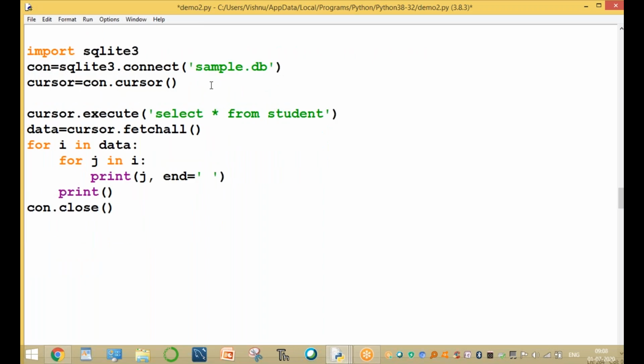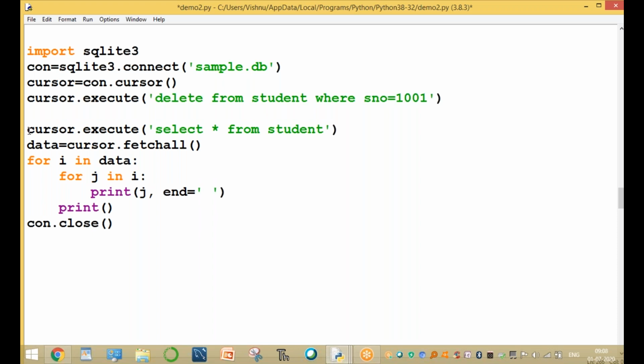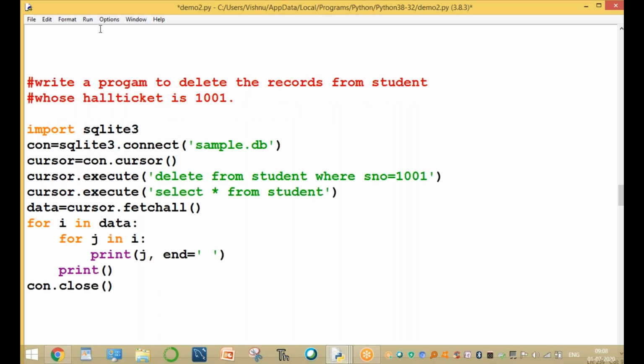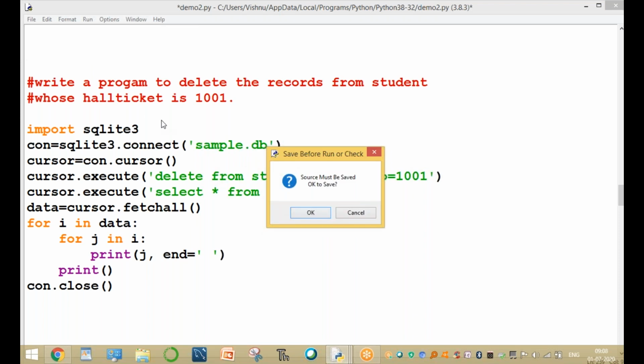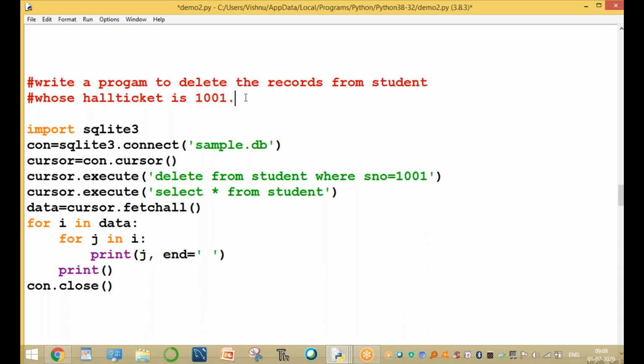Now here we can use one command: cursor dot execute of delete from student where SNO equal to 1001. Delete this record, only the specific record 1001. If you want to delete all records directly, you can use delete from student only. I'll show you one by one. Executing this command is important. Now this is the program to delete the records from the table.